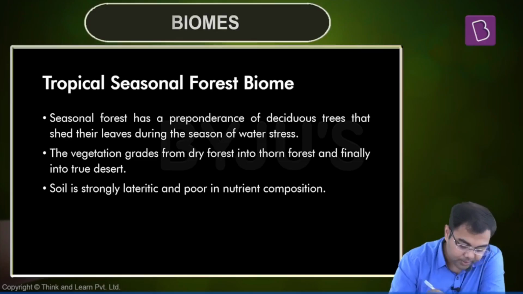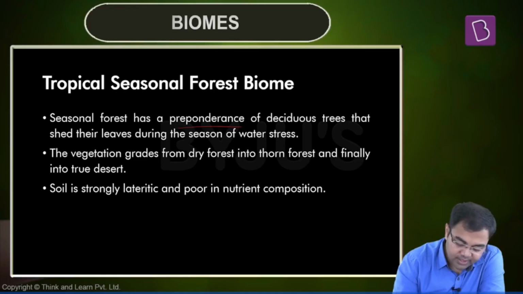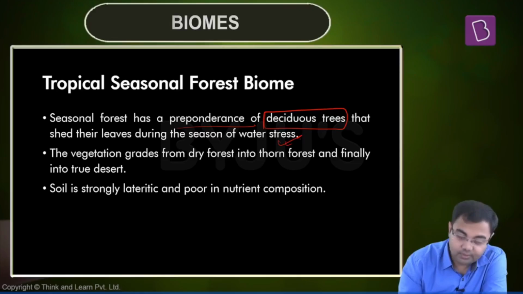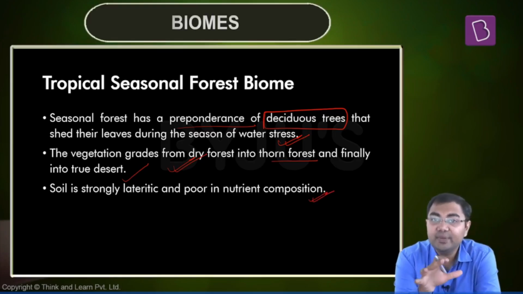So to sum up the points with respect to tropical seasonal forest biome, first of all, they have a preponderance of deciduous trees that shed their leaves during the season of water stress. Then the vegetation grades from dry forest into thorn forest, and then finally into true deserts. And soil is strongly lateritic and poor in nutrient composition. So these are the three major points about these kind of forests.